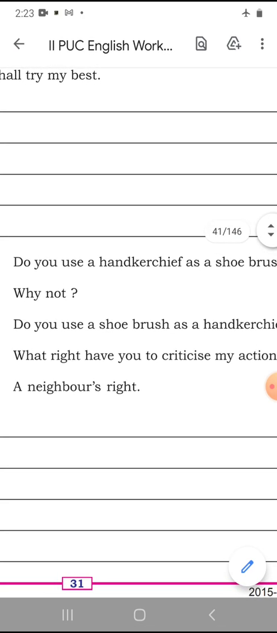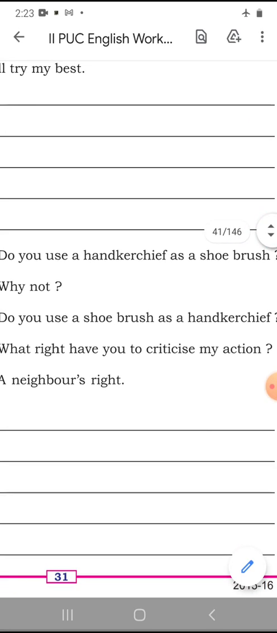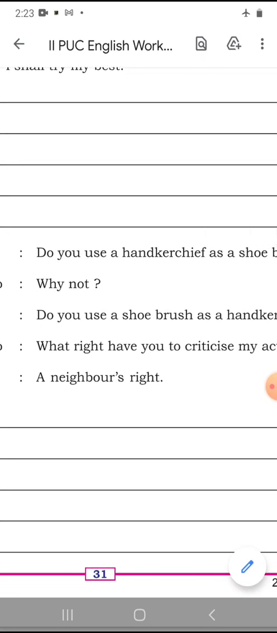Do you use a handkerchief as a shoe brush? Which is the helping verb there? Do is the helping verb. Use is the main verb. You is the pronoun. Shoe brush. Then, why not?